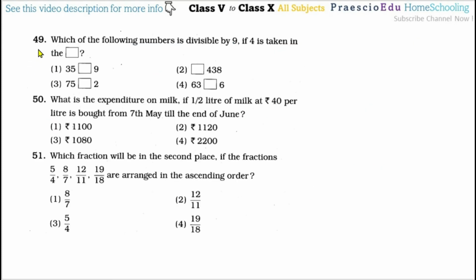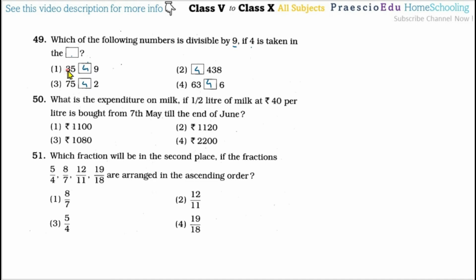Now question number 49, which of the following numbers is divisible by 9 if 4 is taken in the box? As we know, divisibility by 9 means that the addition of all the digits should be a multiple of 9. Now we will consider 4 in this box, because it is already 4 here, 4 here, and 4 here.